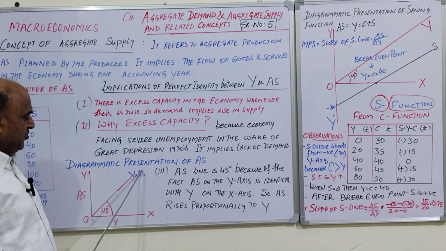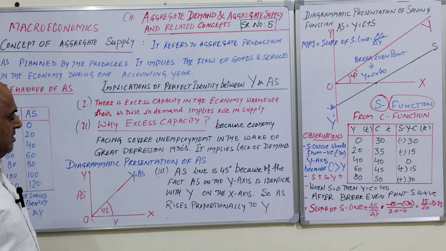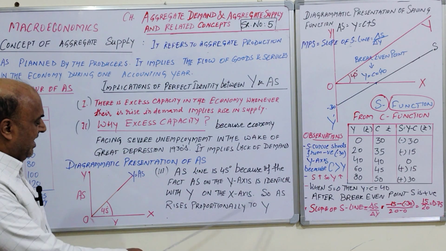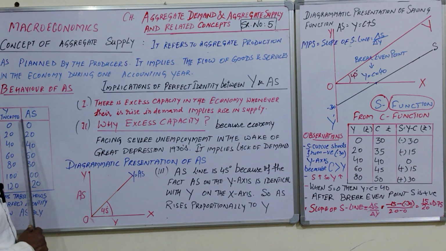AS and Y are both equal, therefore it is 45 degrees. So AS rises proportionally to Y. As income increases, the producer will also increase production.